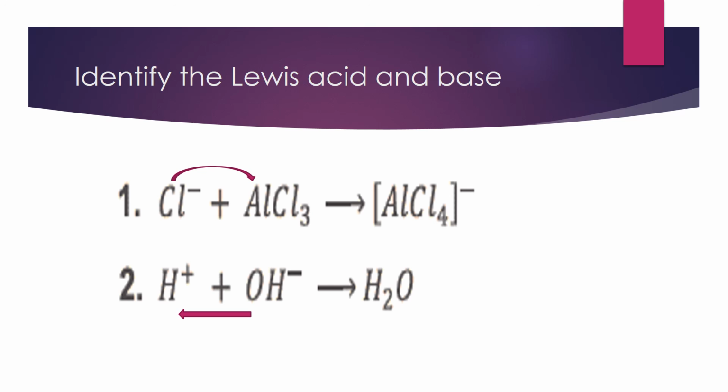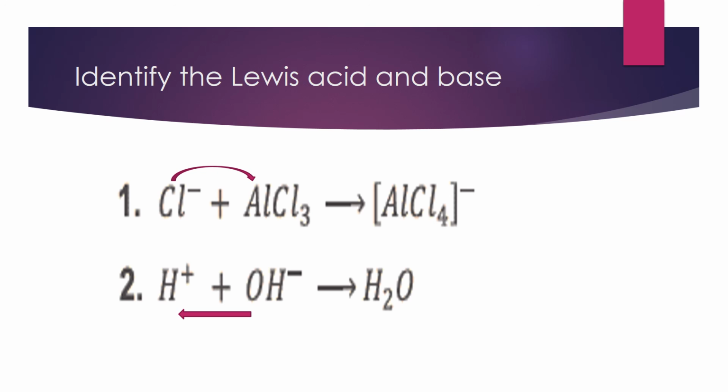Here two examples are given to you to enhance your understanding of the Lewis acid and base. In the first example, the reaction between the chloride ion and aluminium trichloride. This chloride ion has the negative charge. It means it can donate the electron pair. So it is donating the electron pair to the aluminium chloride, and aluminium in the aluminium chloride is the electron pair acceptor.